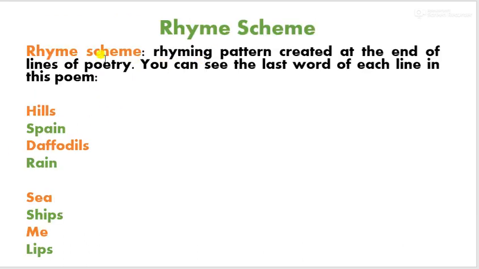Already talked about it. Rhyme scheme. What is the rhyme scheme of the poem? You can get the definition. It's a particular pattern that the poets use at the end of the lines in a poetry: hills, Spain, daffodils, rain, sea, ships, me. So A B C D C D.